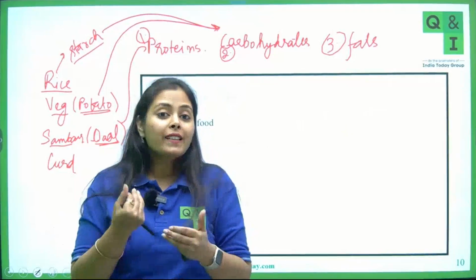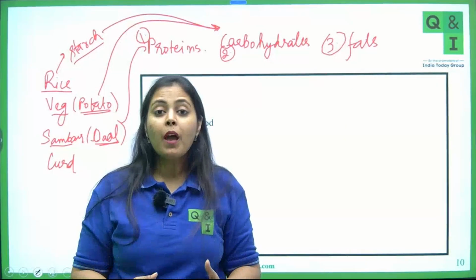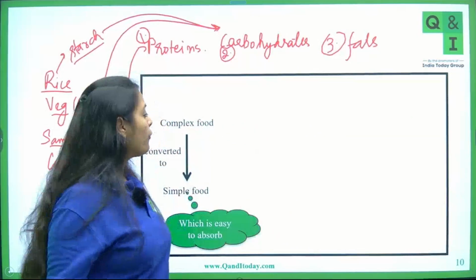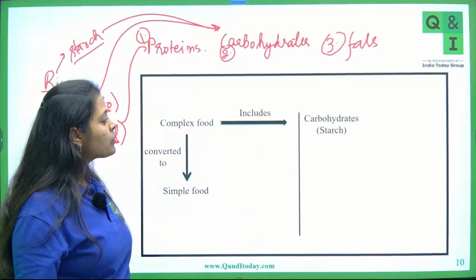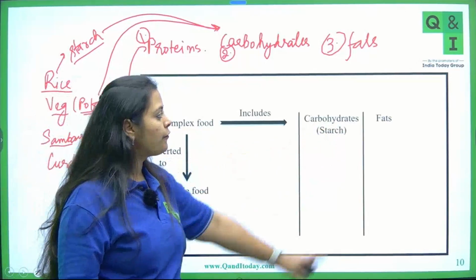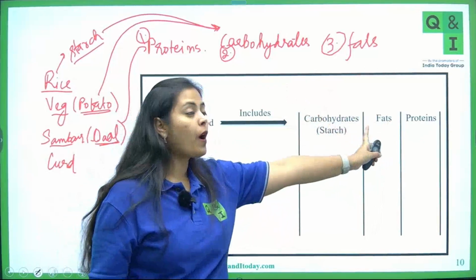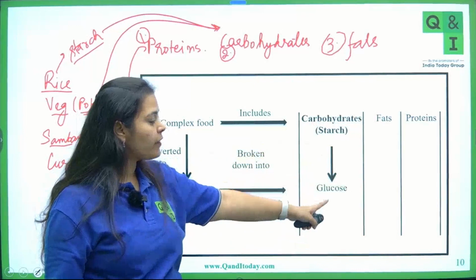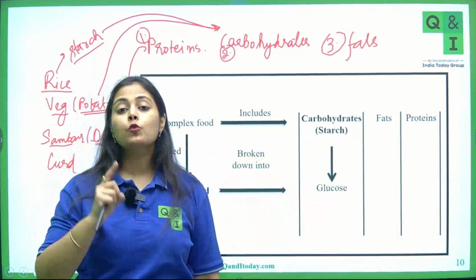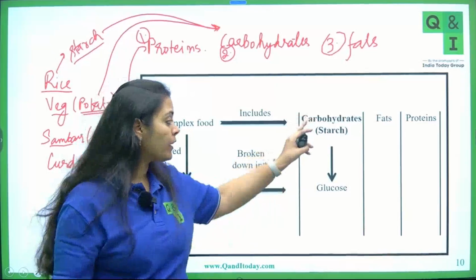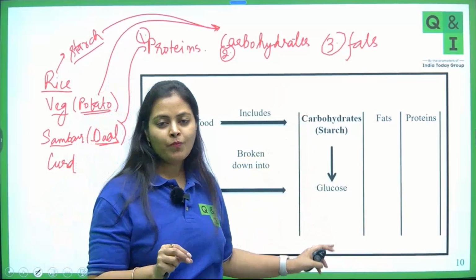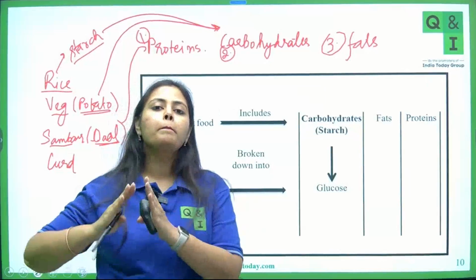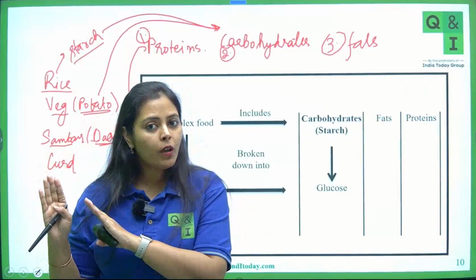Okay, so now let's see what our digestive system eventually converts these three nutrients into. First of all, the carbohydrates, fats, and proteins. Just like I told you, you have to just focus on these three components. First of all, students, our body's aim is to break down the carbohydrates to the glucose level. Then these glucose molecules will be absorbed in the blood, and from blood they will travel to the various cells of the body.